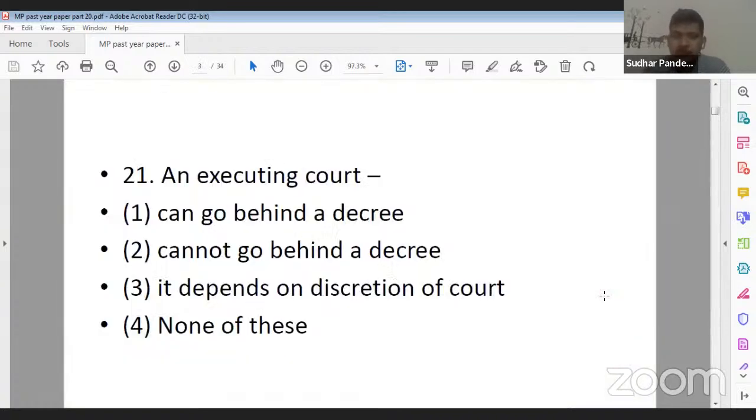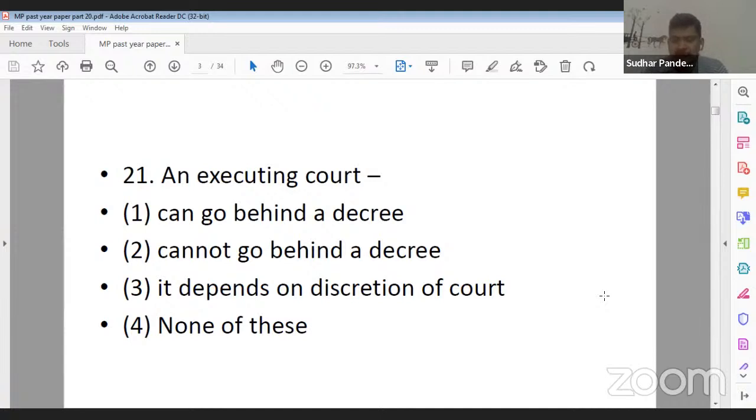Now, today we are planning to discuss the MP Civil Judge 2017 question paper, in which we are planning to discuss from question number 21 to 50, covering CPC, Indian Contract Act, Transfer of Property Act, and Limitation Act. So the first question for the day is question number 21: an executing court. Option 1, can go behind a decree. Option 2, cannot go behind a decree. Option 3, it depends on the discretion of the court, and option 4, none of the above.